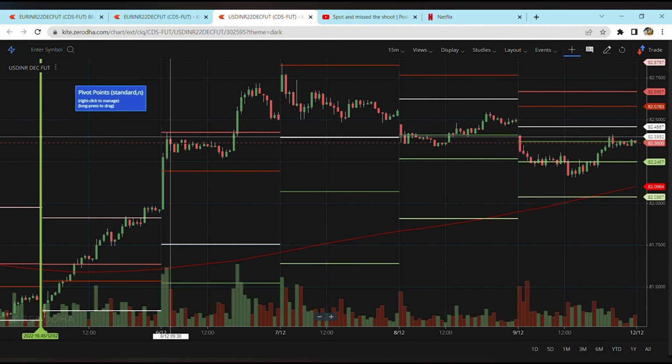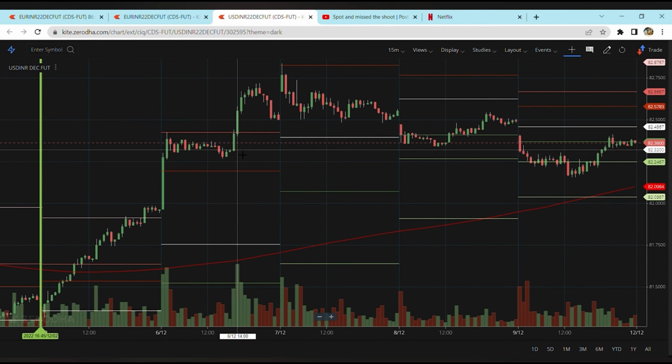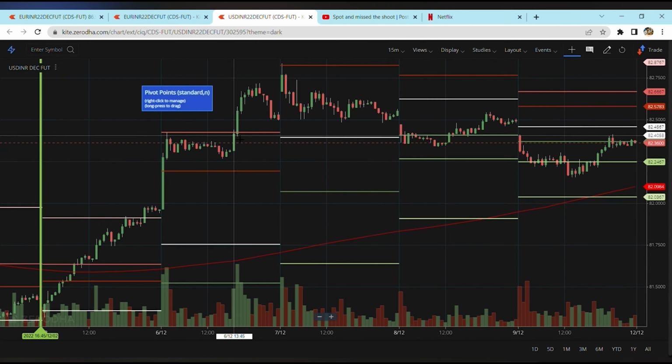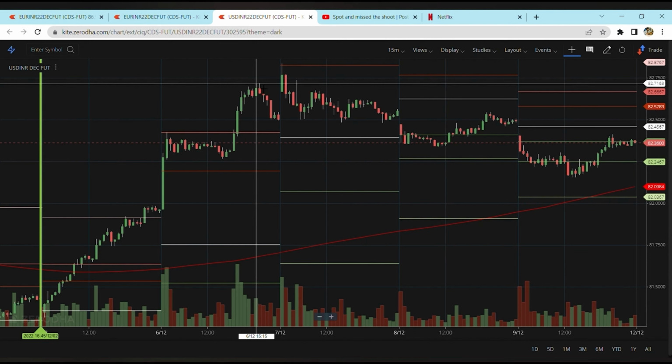And then the market starts to hover till mid noon, and after approximately 2 p.m., where the European market also opens, we see slightly there, even the European market on the 6th of December had a little downfall, and that's how the market has been performing. And then you can see the USD INR went up till 82.71.